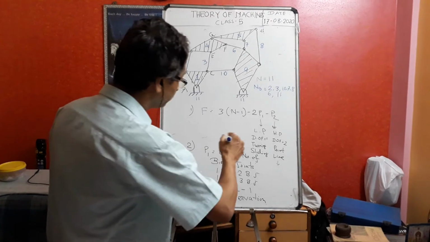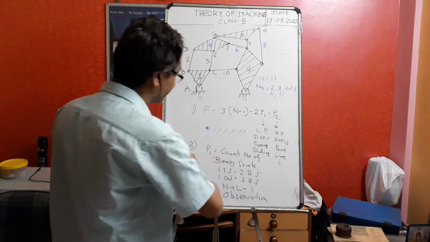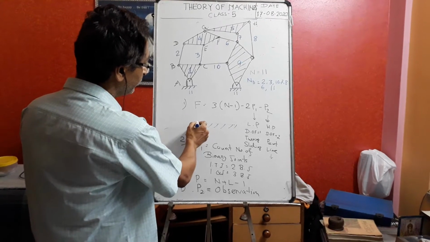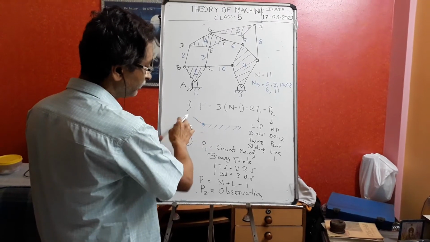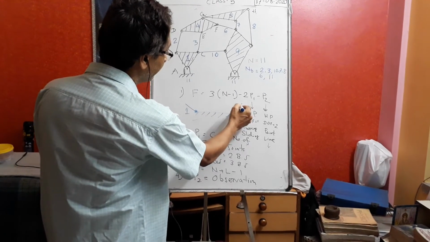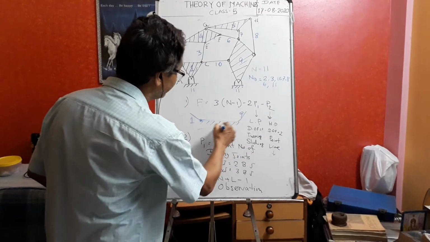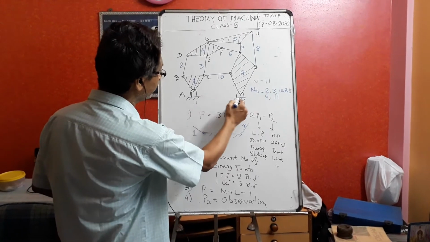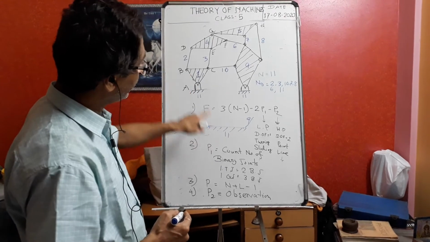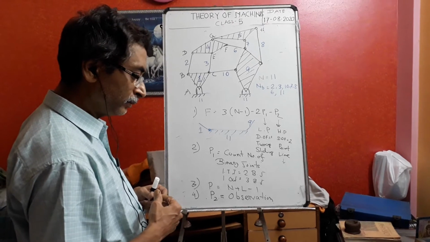If you see the ground, on one side of the ground which link is attached? On one side, which link is there? On one side of the ground, which link? Link 1. And another side, link 9. So which type of link? So this is link 11. This is separate, but actually this is the common. Ground is common. So in 11, on one side is link 1 and on another side is link 9. So ground is a binary link. Okay? You agree?